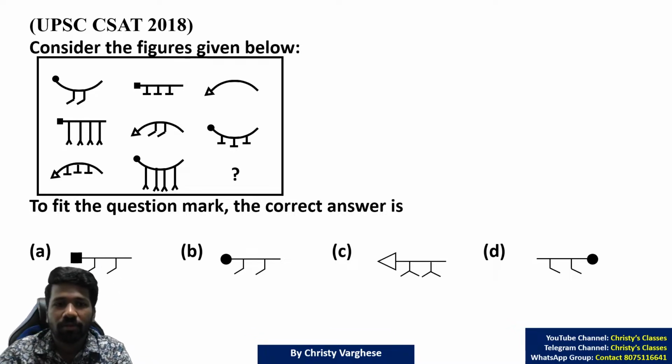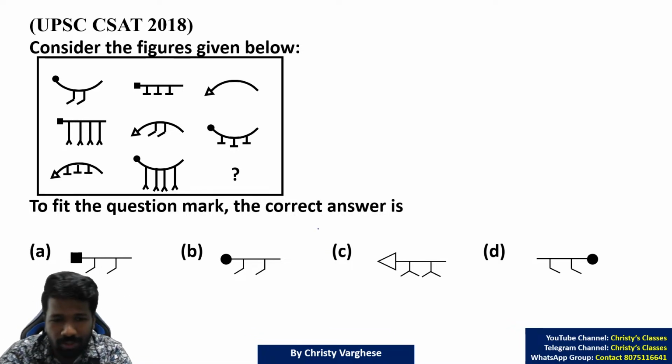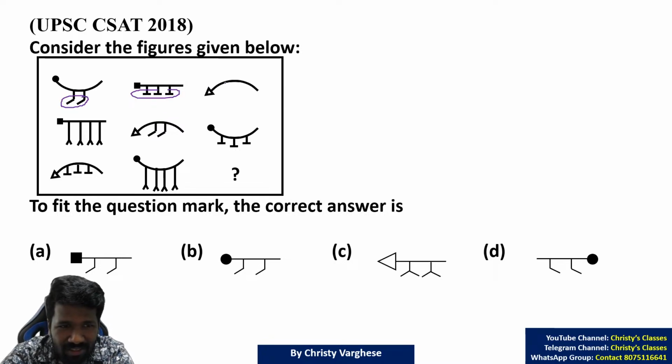Okay, so this also is very simple. If you use elimination techniques, it is very easy. Yeah, too many characters are there, but don't worry too much about it. That is what I want to tell you in these kinds of questions. Here, changing properties: there are 2 lines, 3 lines, then there is a dot, shaded square, unshaded triangle, shaded circle. At a time, one single property you take. That is the best way to do these questions.